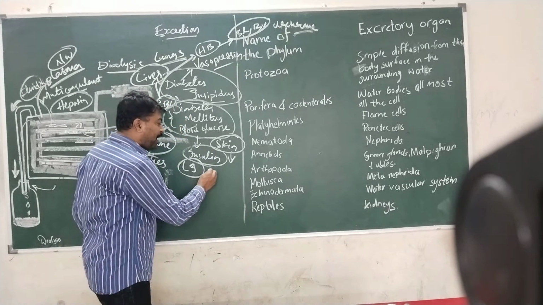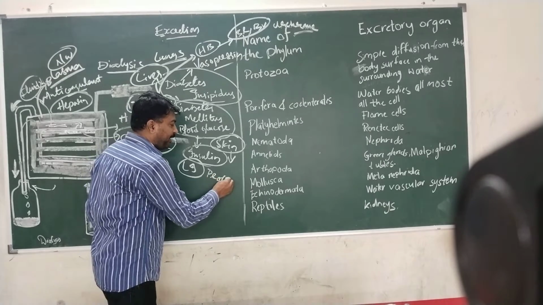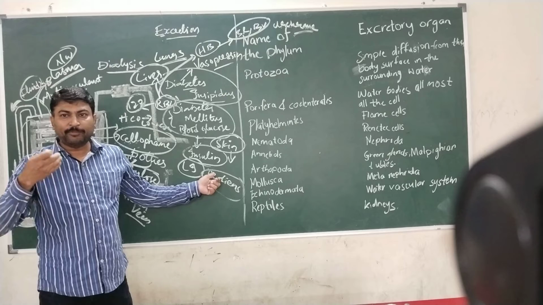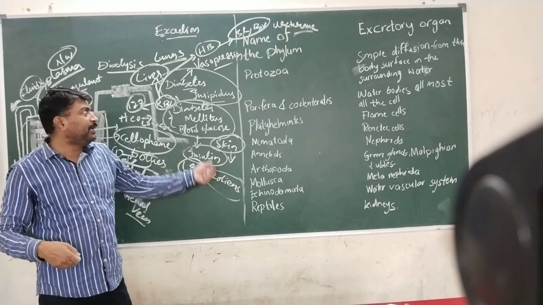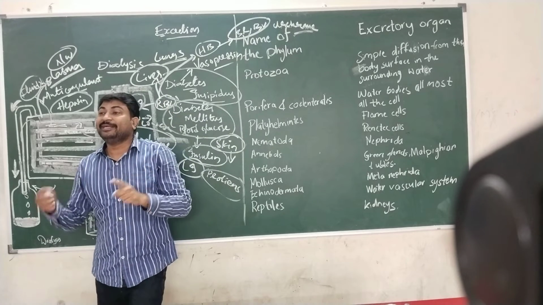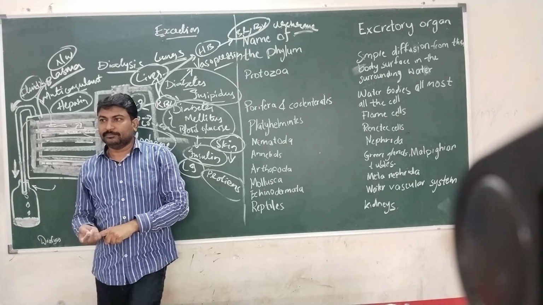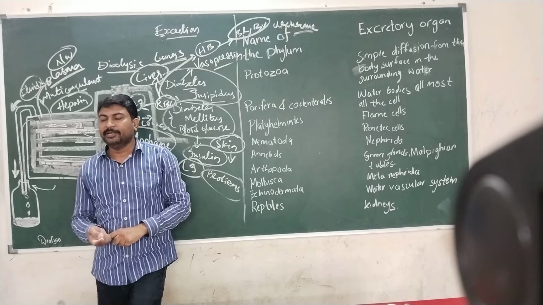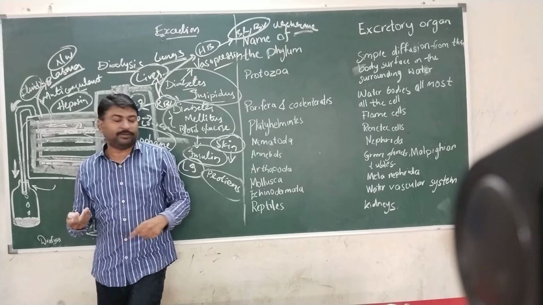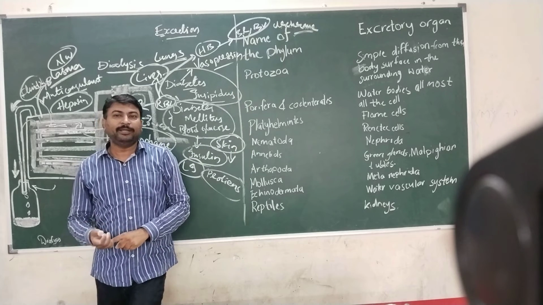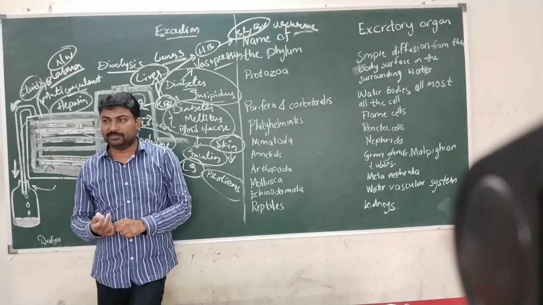And for persons who are taking in larger amounts of proteins into their body, more bilirubin and biliverdin will be present in that person's body. If you take less protein, less bilirubin and biliverdin will be present. If you take more protein, then bilirubin and biliverdin will be present in excess quantities.